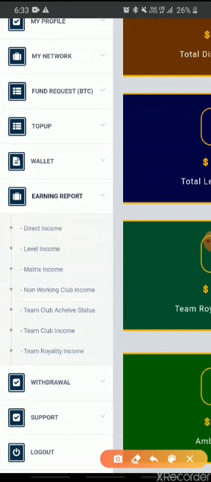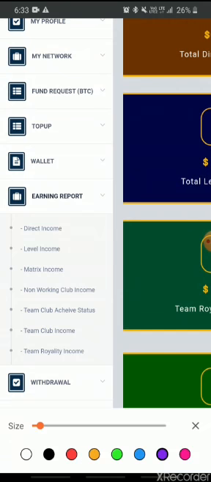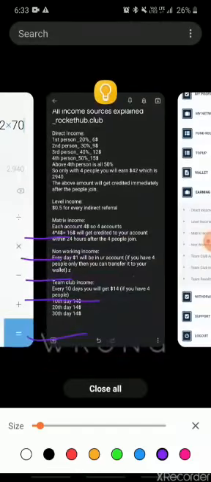So first, let me talk to you about direct income. So what is direct income? I will be explaining in detail. And then what is level income, matrix income, non-working income, team club income. These are the only income sources that we would be getting at the beginning. I would be explaining everything in detail. So here we go.